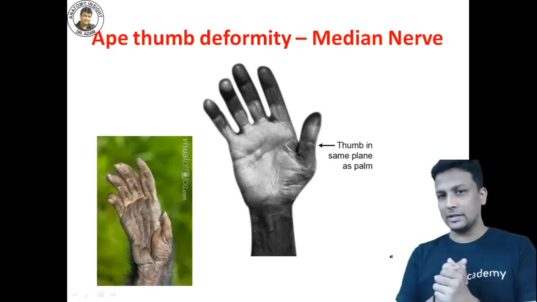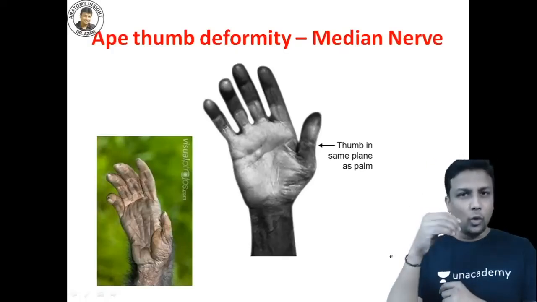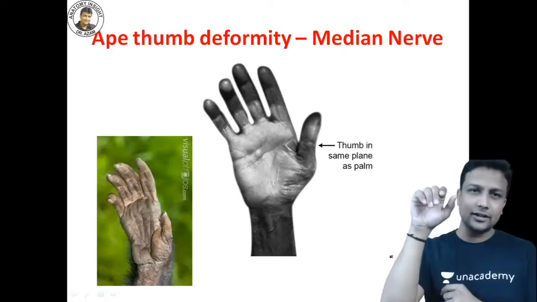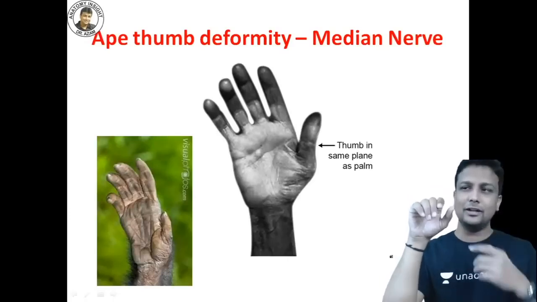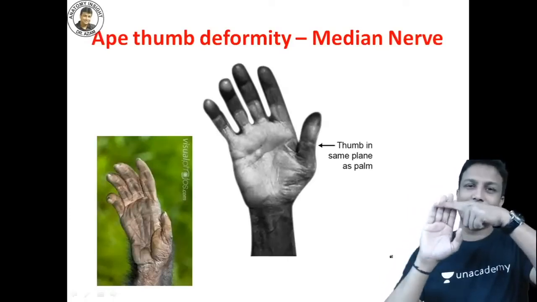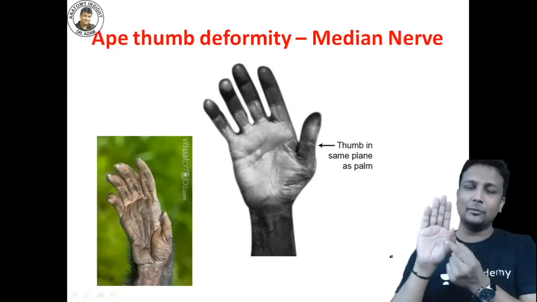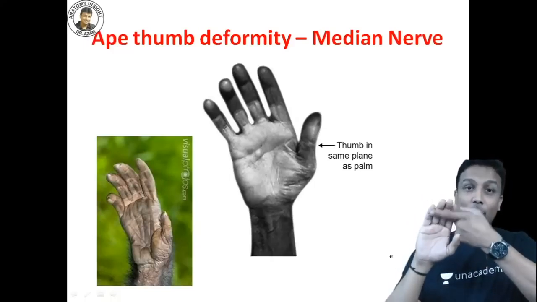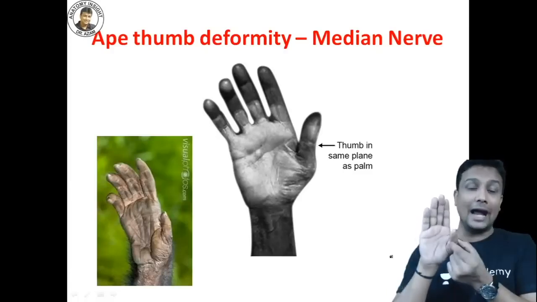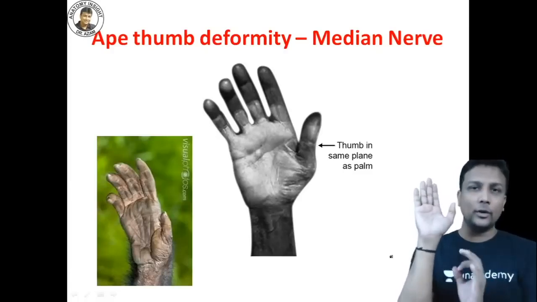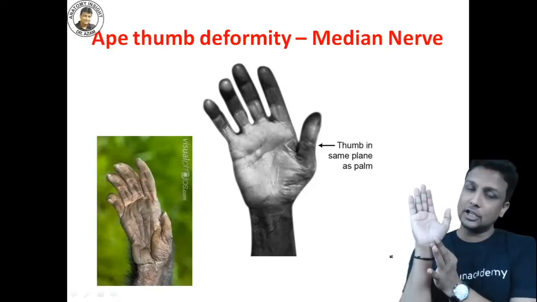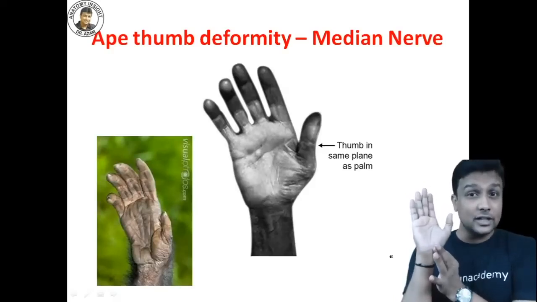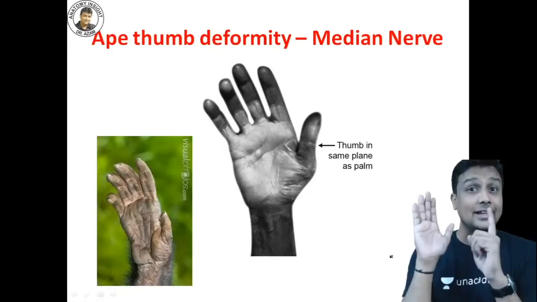So my dear doctors, remember, you just keep your hand relaxed. In human beings like you and me, all our fingers will be in one plane, whereas the thumb will be a little bit abducted. In human beings, all the fingers will be in one plane and the thumb will be abducted. Now remember that the median nerve is injured there, guys. If the median nerve is injured, all these muscles will be gone except which one?